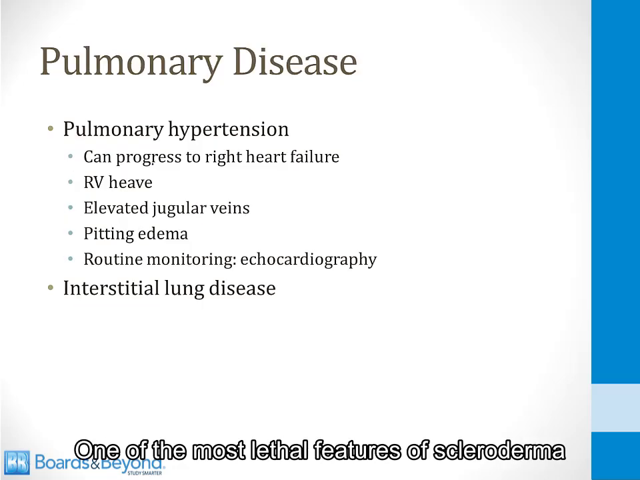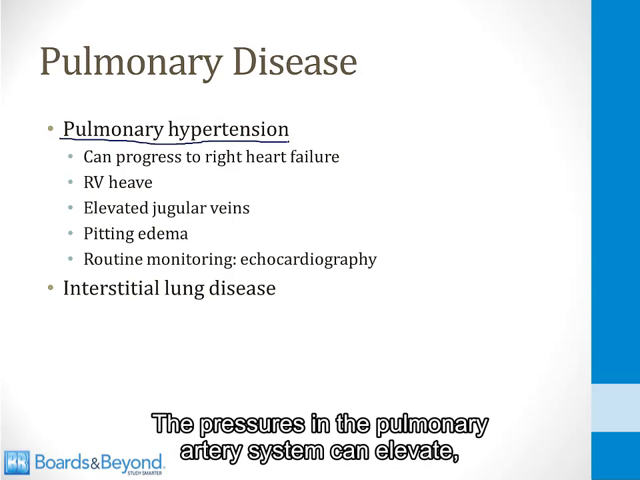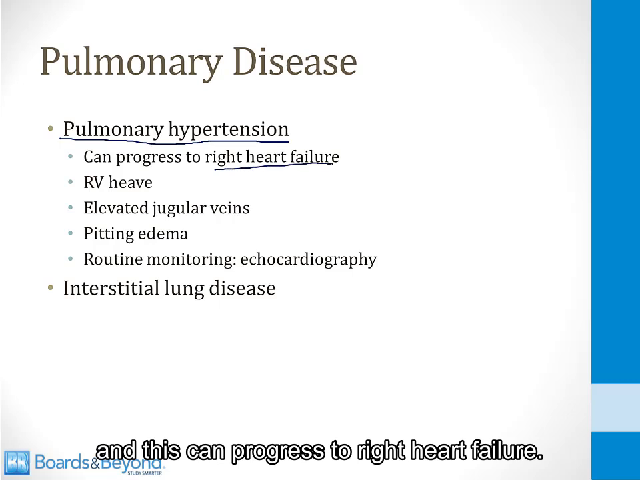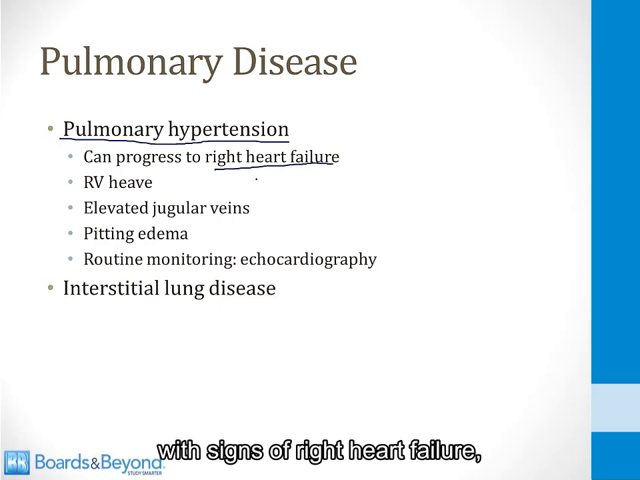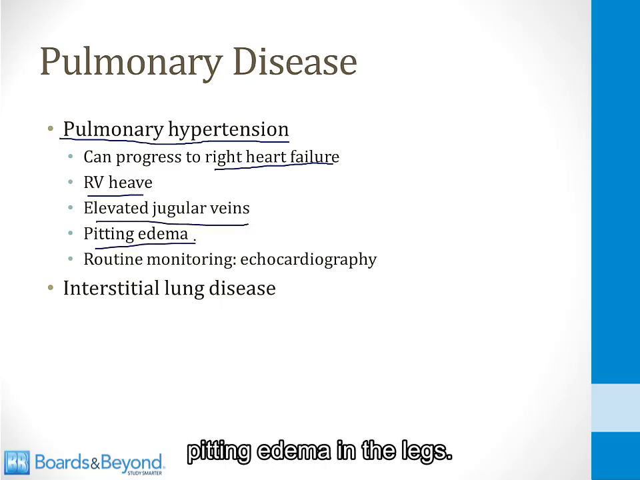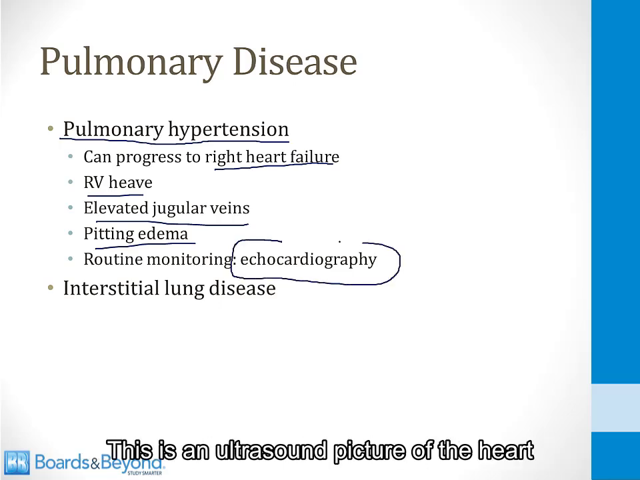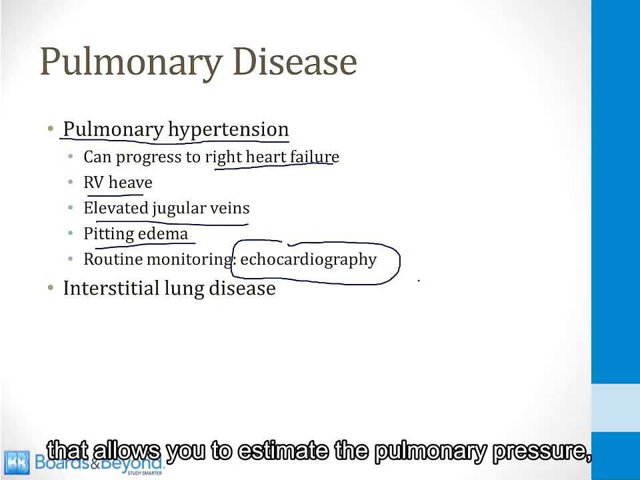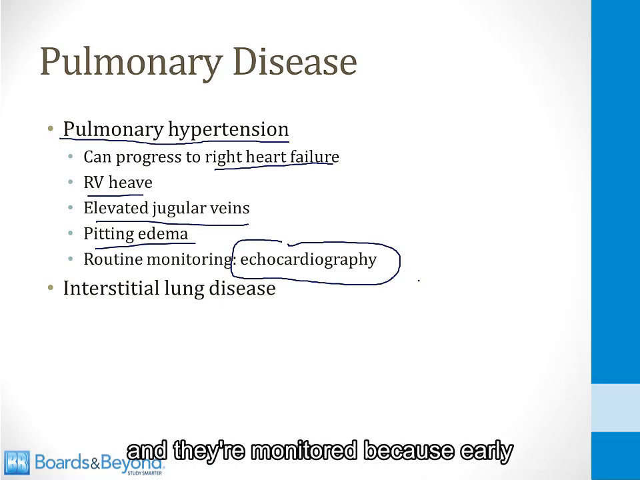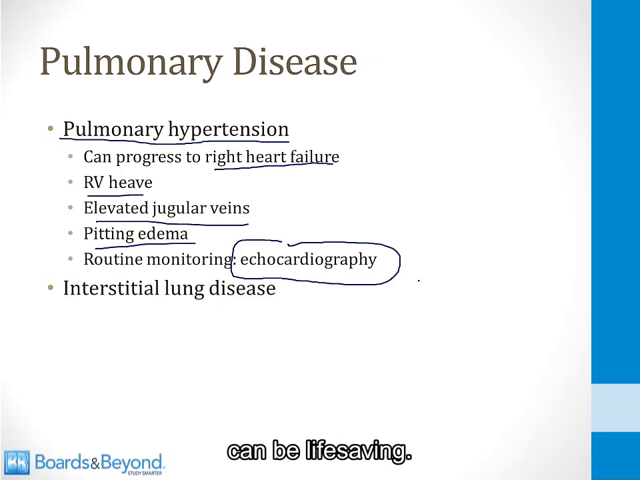One of the most lethal features of scleroderma is pulmonary hypertension. The pressures in the pulmonary artery system can elevate, and this can progress to right heart failure. These patients can present with signs of right heart failure like an RV heave, elevated jugular veins, and pitting edema in the legs. Patients with scleroderma are routinely monitored with an echocardiogram. This is an ultrasound picture of the heart that allows you to estimate the pulmonary pressure, and they're monitored because early and aggressive treatment of pulmonary hypertension can be life-saving.